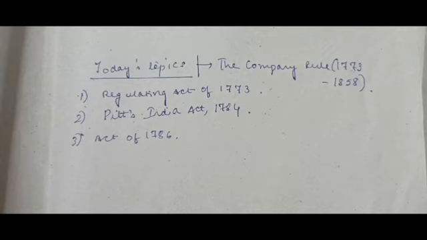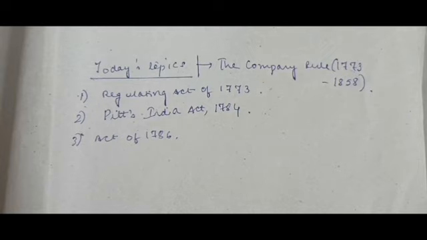Now, this act had several features. This act recognized the administrative and political functions of the company. This was also the starting point of central administration in India. It was the foundation of the central administration in India.